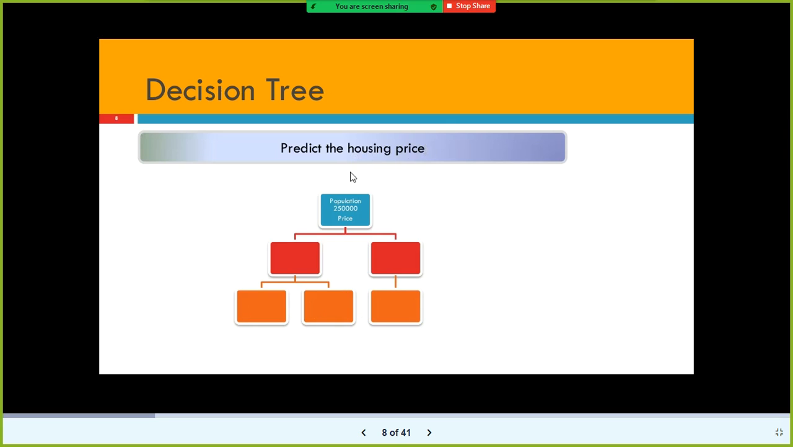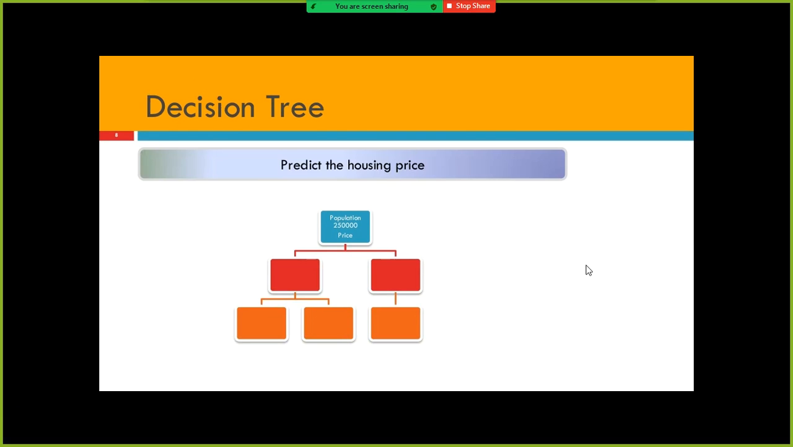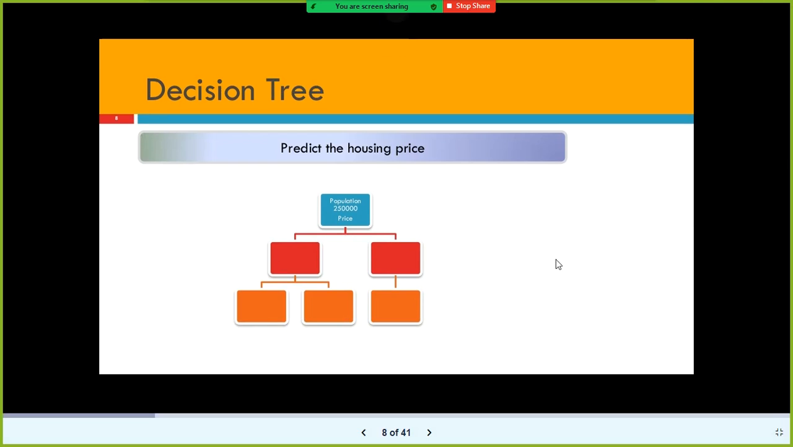In the case of a regression problem, the decision tree leaf node will have the estimated numerical value or continuous value. Estimated value for the housing price, not yes or no, or the probability. Probability and the class label are applicable only for the classification problem.